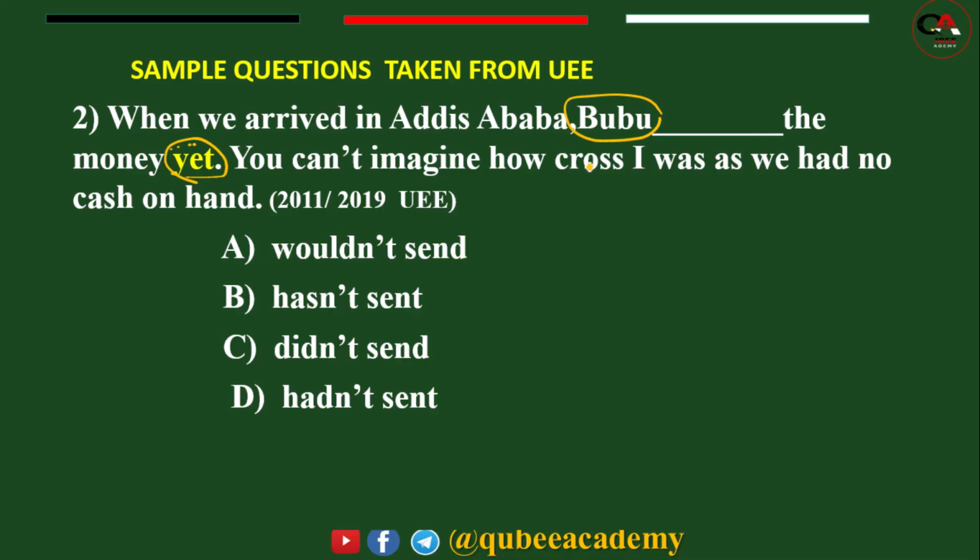You can't imagine how cross I was as we had no cash on hand. It means the person is expecting the action to happen, but it has not happened, and they are still waiting for it to happen. Also these words give us a clue.